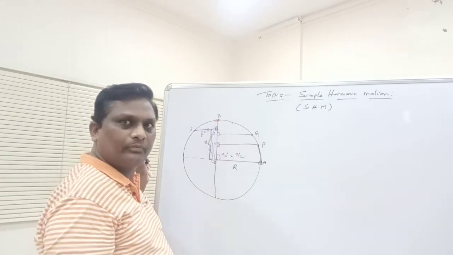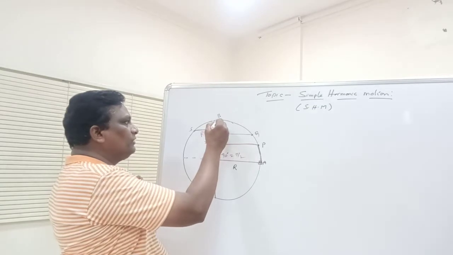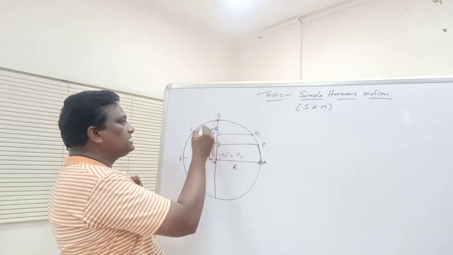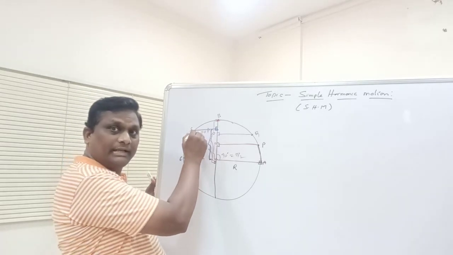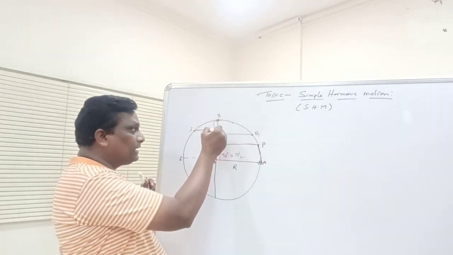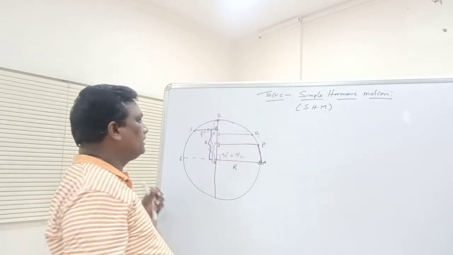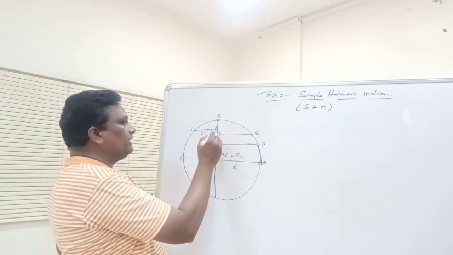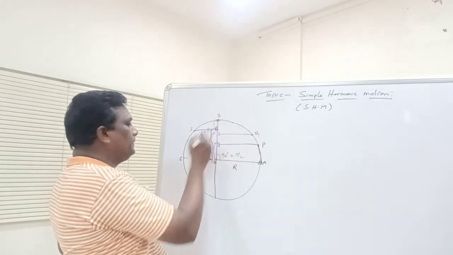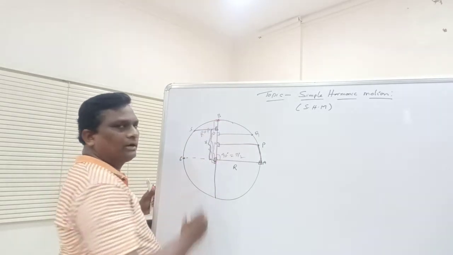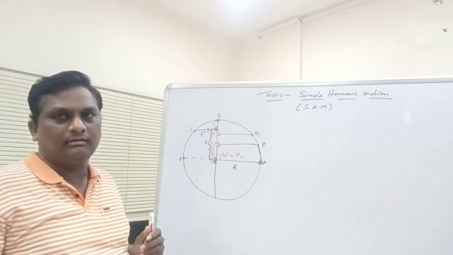If the particle is moving from point B to point C, let us consider it is at a point S. The foot of the perpendicular is moving towards the center of the circle. Suppose the particle is moving from B to C. Where is the foot of the perpendicular? Here only, at the center of the circle.